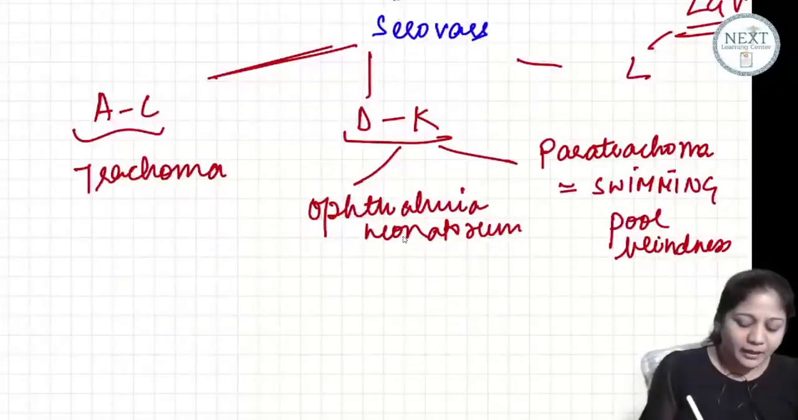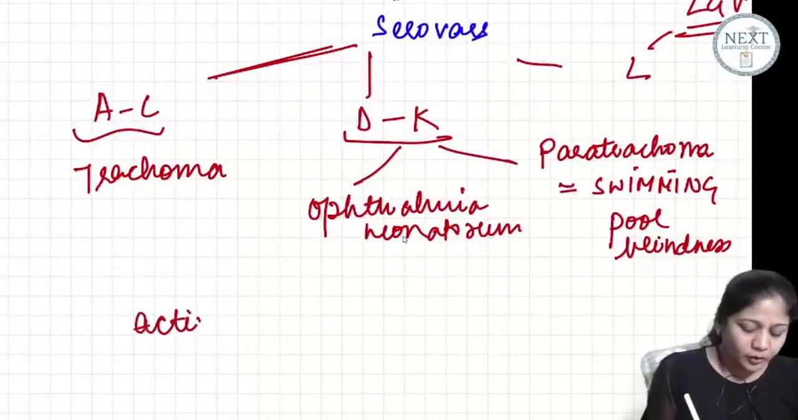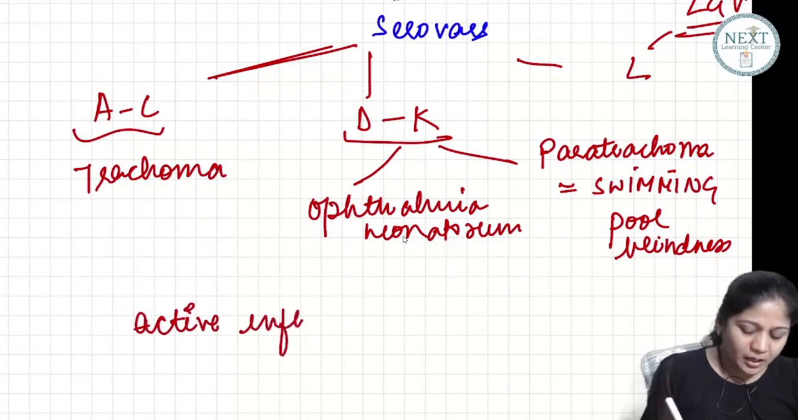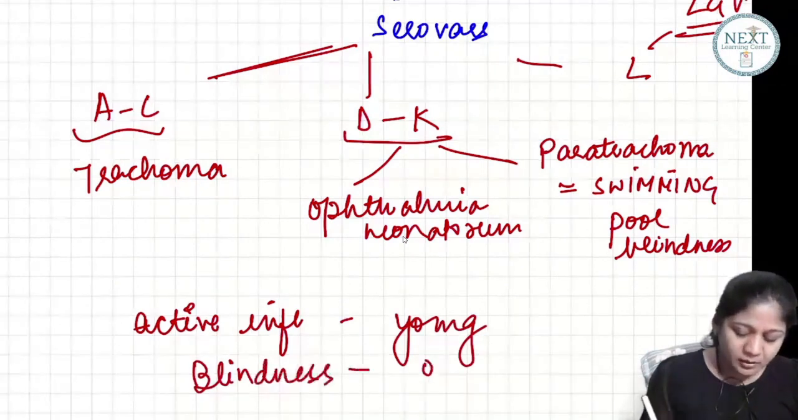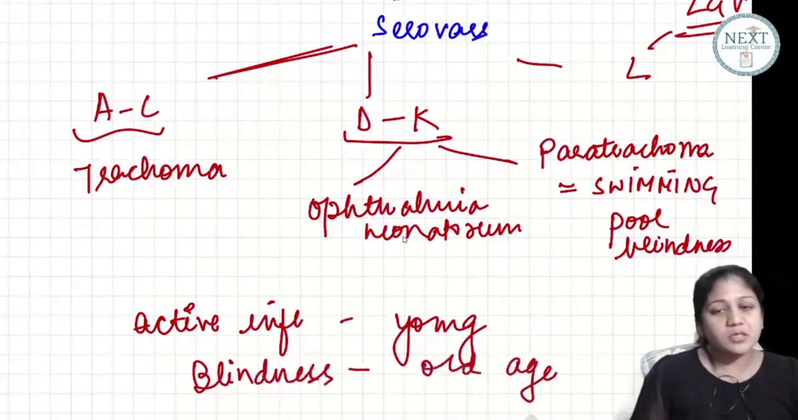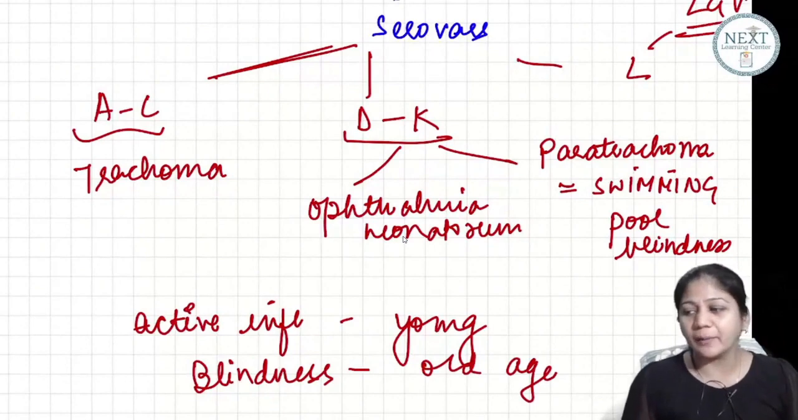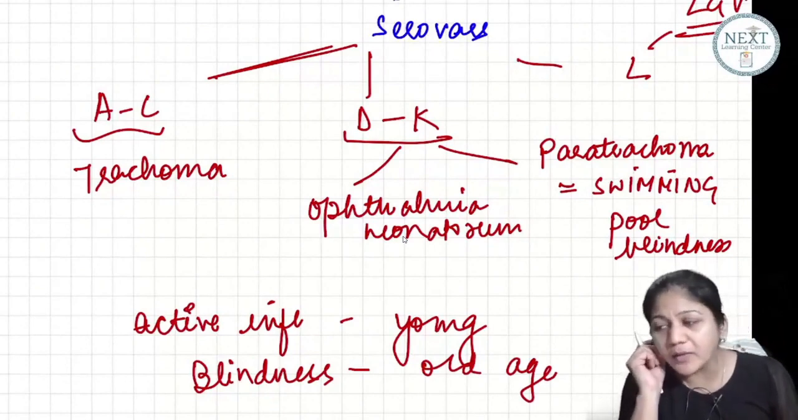Now, active inflammation, as I told you, occurs in young children. But blindness never occurs in young children. Blindness occurs in old age. Why? Because of scarring of the cornea. So this happens. LGV, lymphogranuloma venereum.